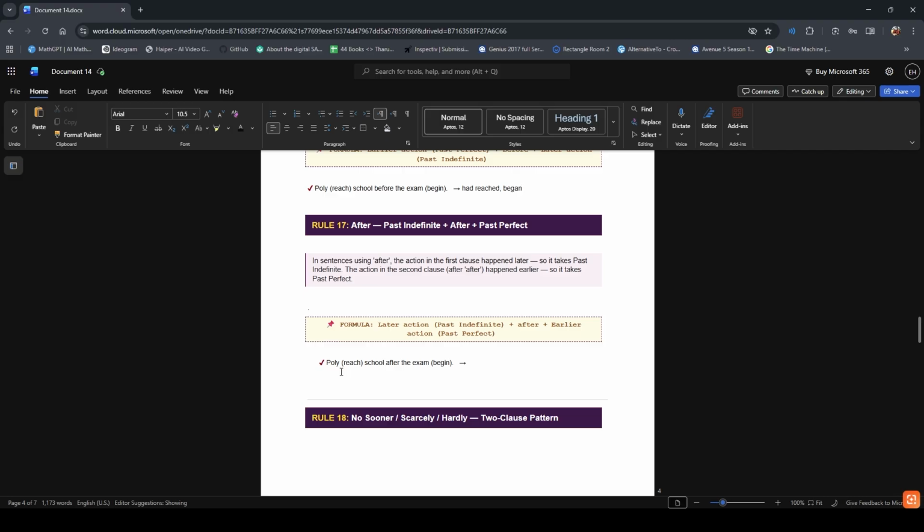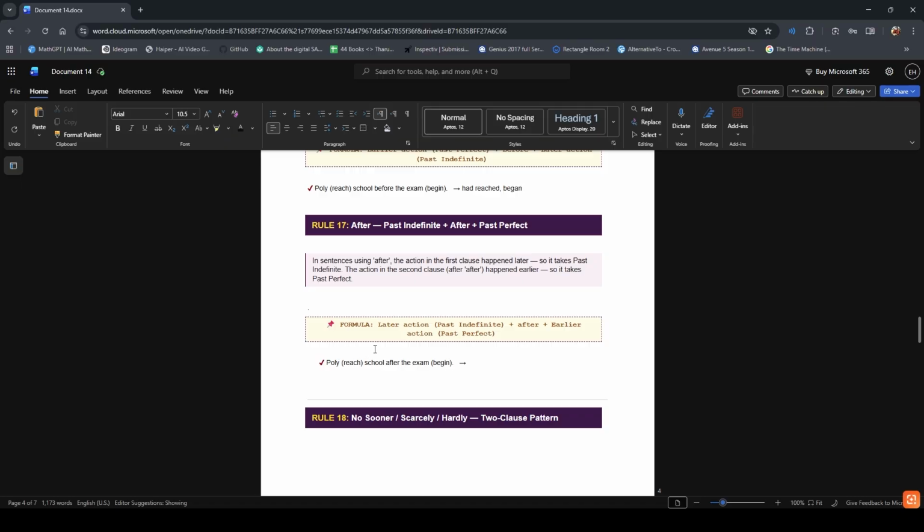In the example, we can see Polly reached school after the exam begin. What is the later action? The exam begin. So the later action in this case is the exam begin. The earlier action is Polly reach.